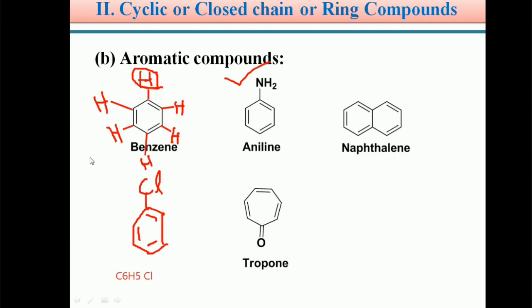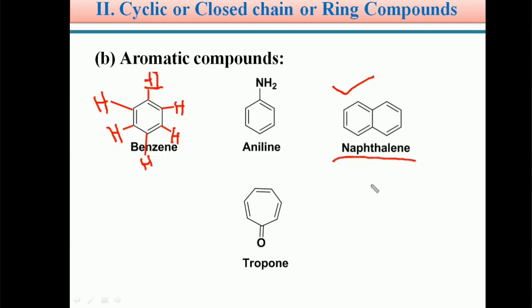C6H5Cl. So students, we know the benzene's molecular formula is C6H6 and aniline's molecular formula is C6H5NH2. Similarly, students, there exist stable compounds if two benzene rings are combined together. That is called naphthalene. This is one benzene ring, this is another benzene ring. So two benzene rings are fused together to form an aromatic compound, that is called naphthalene.